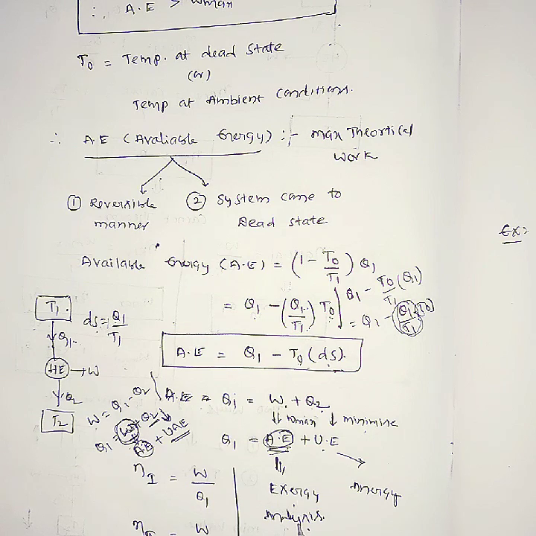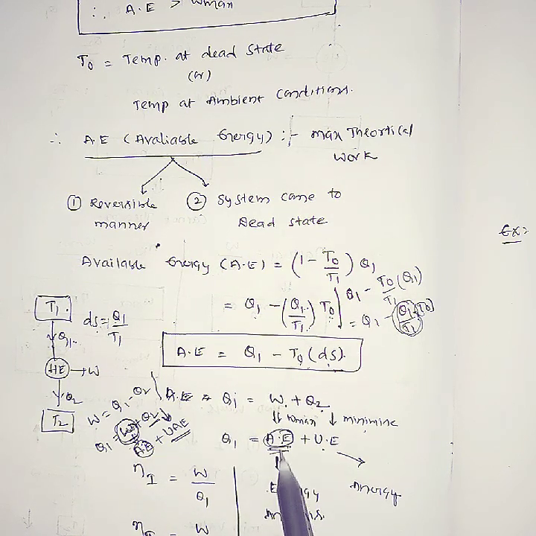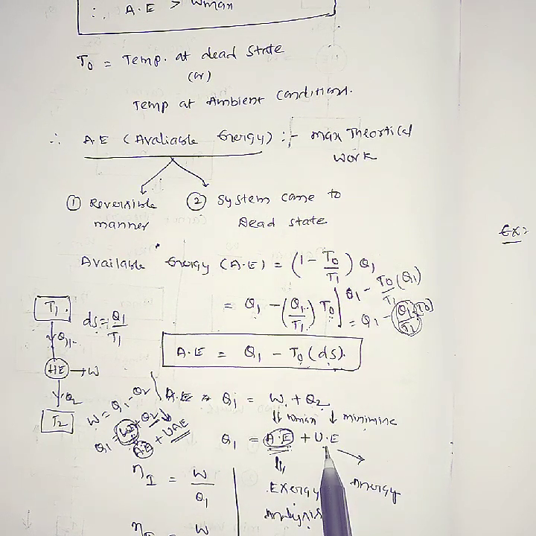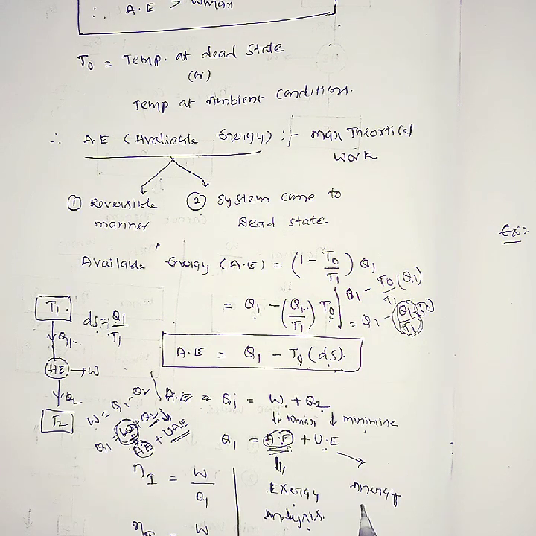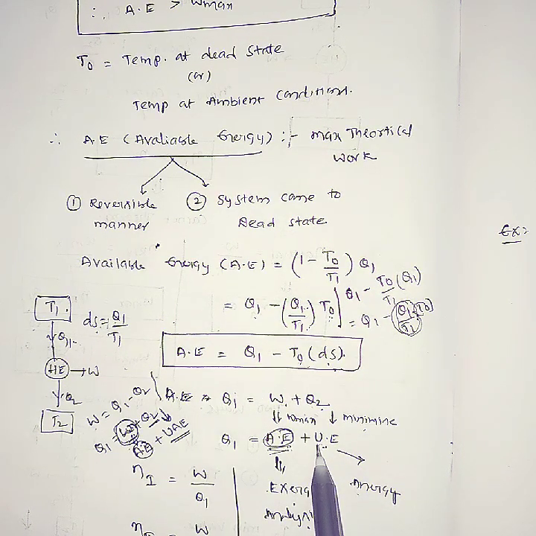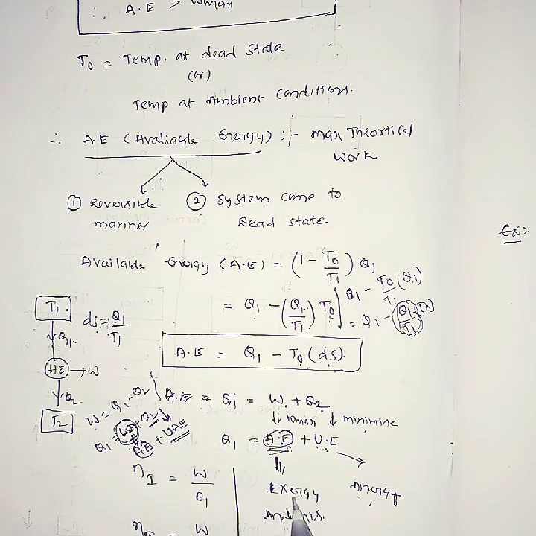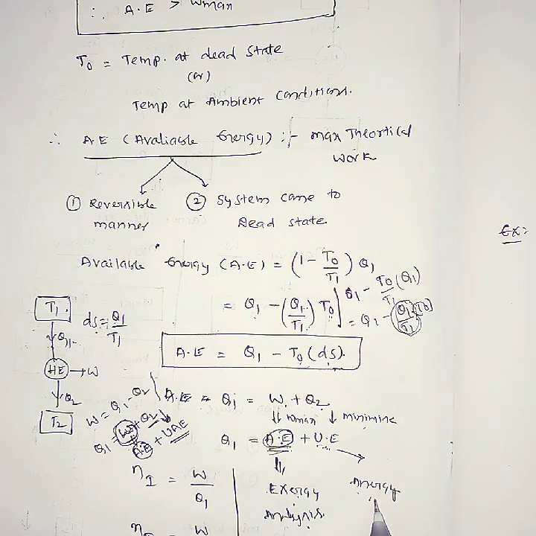What is exergy analysis? If you do analysis on available energy, it is called exergy analysis. If you do analysis on unavailable energy, it is called energy analysis.